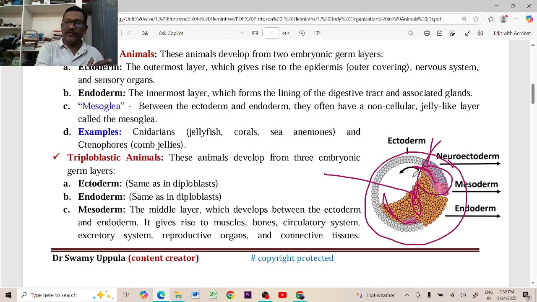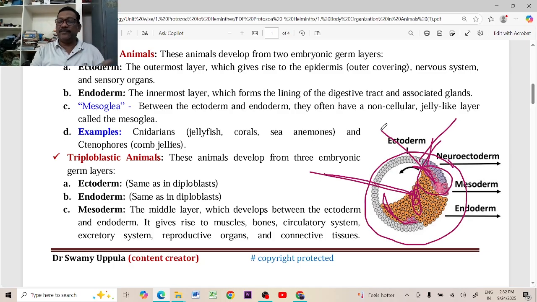During the embryonic development, normally the mitotic division is taking place. Due to the mitotic division, only one type of cells is forming. But here, along with the mitotic cell division, cell differentiation is also taking place in the embryo. Due to the cell differentiation, different types of cells are forming. From one type of cells, some cells are differentiated as ectodermal cells, some cells are differentiated as endodermal cells, and some cells are differentiated as mesodermal cells. After the early gastrulation, we find three types of cells in them.